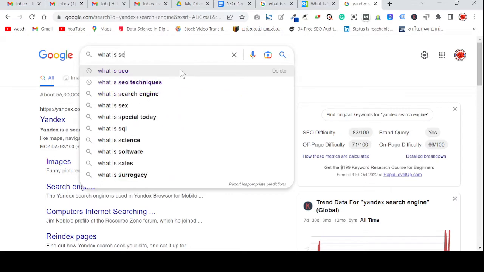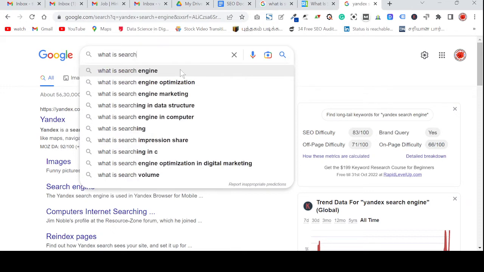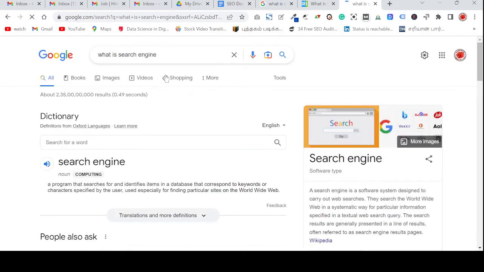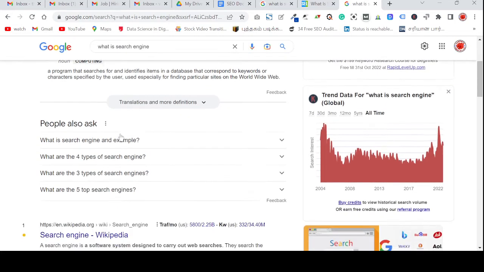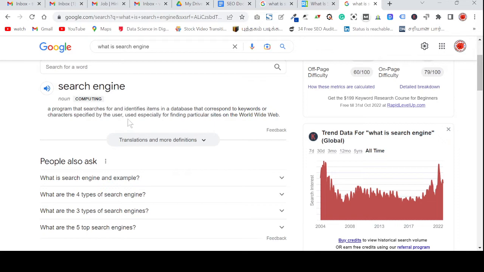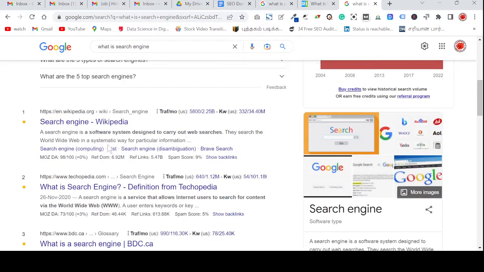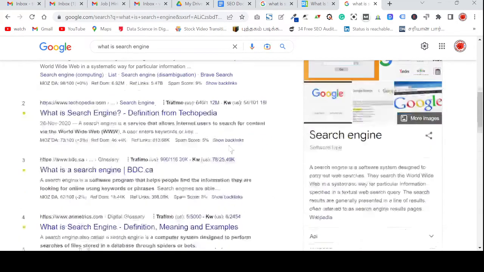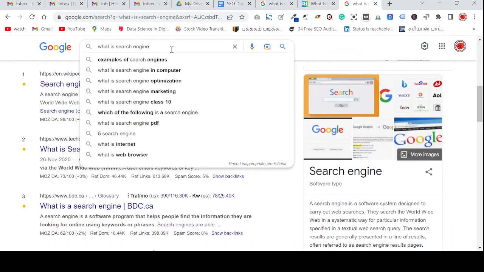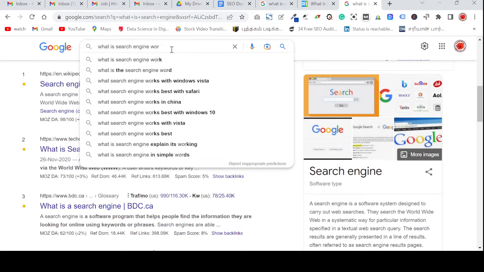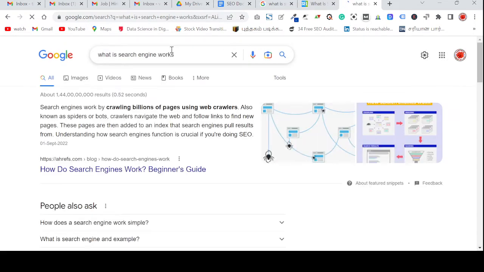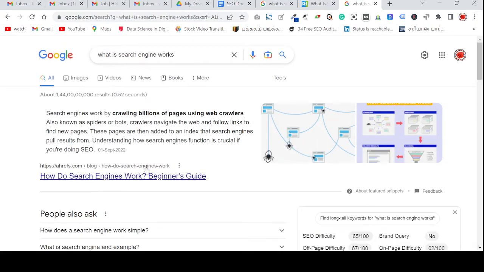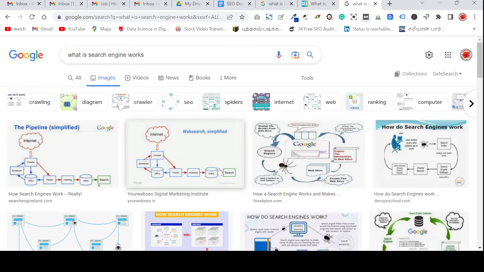What is a search engine? When I enter a query in the search engine, it will give some information. You will get a lot of information, right? Now you will see it image wise, so you can easily understand. Reading the content takes time, so I entered image wise, so that's why you can see images.